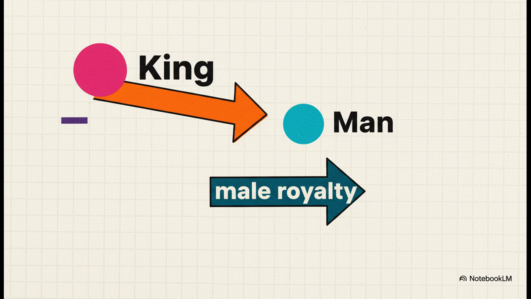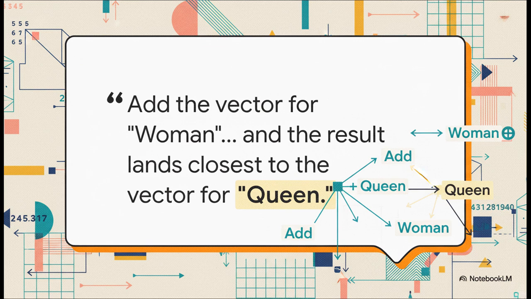What does that leave us with? Well, in this geometric space, it leaves us with a new vector that represents the concept of royalty stripped of its maleness. It's the pure essence of monarchy. And then, for the final step, we take that royalty vector we just made and we add the vector for woman to it. So we have king minus man plus woman. And what point on the map do we land closest to? You guessed it, queen.